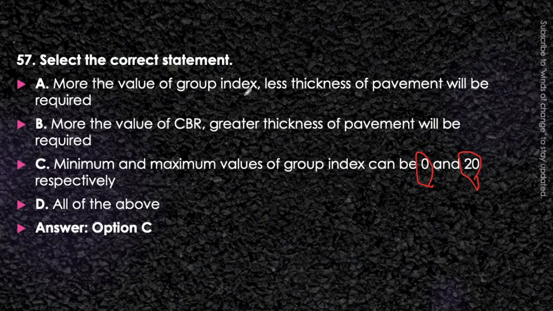And in case of the CBR, greater thickness of pavement will be required if the CBR value is more, which is also incorrect. With increase in the CBR value, the subgrade property will be higher. That means less thickness will be required. So more the value of the CBR, less thickness of the pavement will be required. That will be the answer. So here only statement C will be correct. Group index value can vary from 0 to 20 only.